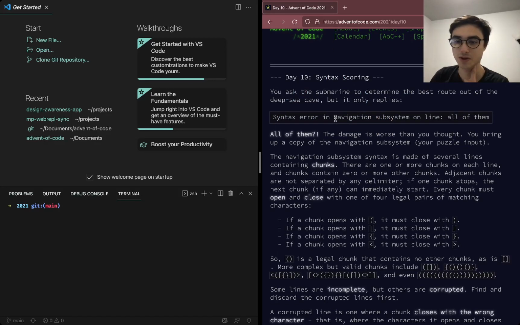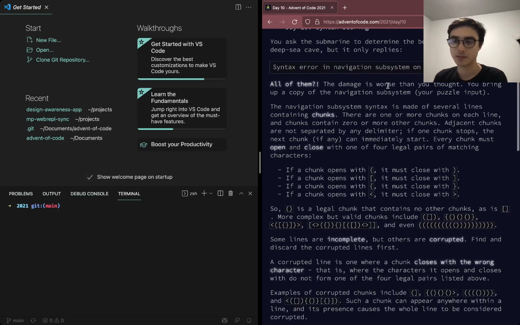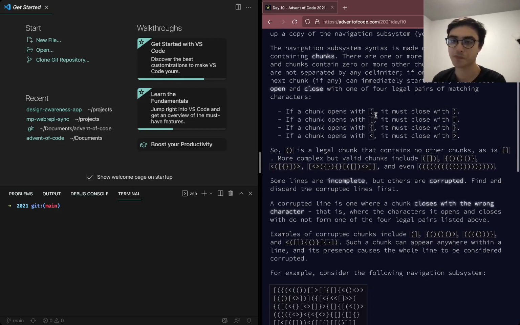Oh gosh. Okay, we have a syntax error. Damage is worse than you thought. Several lines containing chunks. There are one or more chunks on each line, and chunks contain zero or more other chunks.